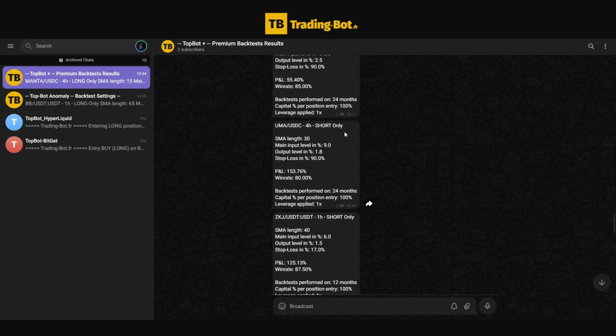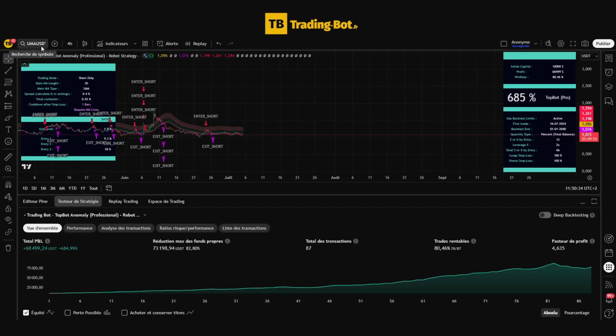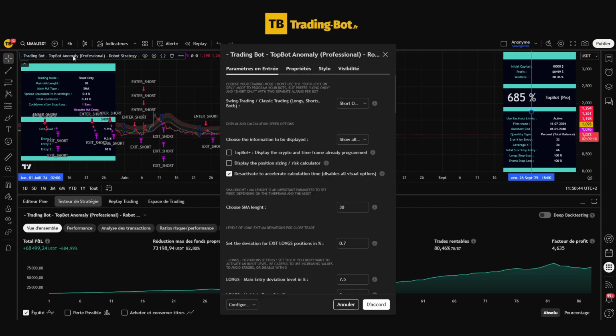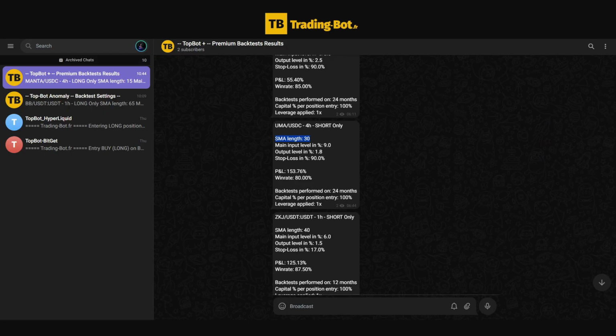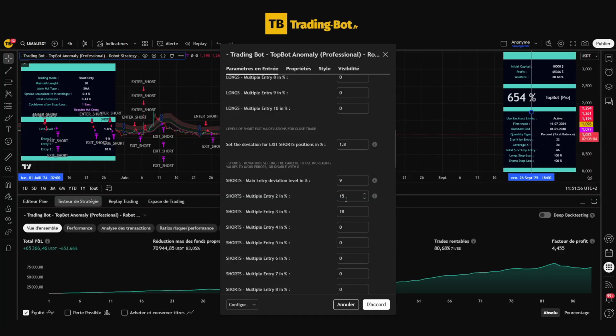For short positions, you just need to select the right cryptocurrency, the right time frame, open the strategy settings by double-clicking its name, and enter the parameters present in the backtest. We are therefore in short only. Our moving average length is 30. Our entry position, for the short positions, will be 9%, and our exit 1.8%. As you can see, it is possible to add additional entry levels to smooth your trades.